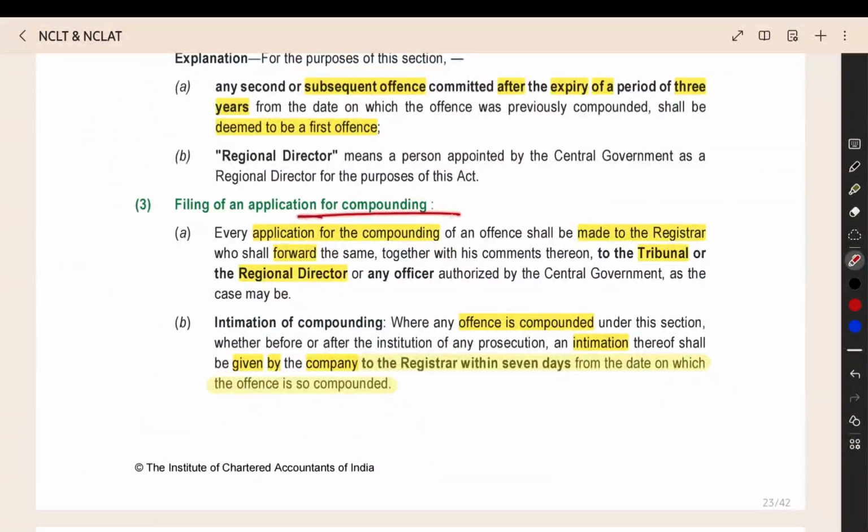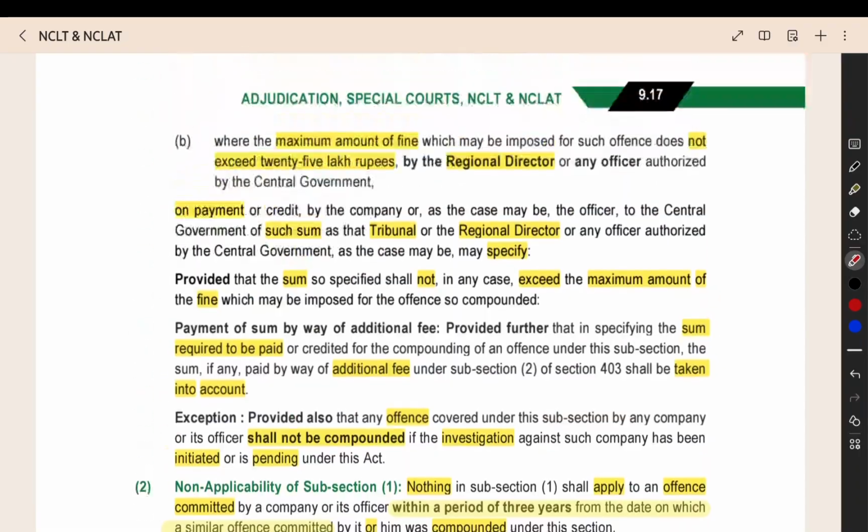Then you have to file the application for compounding to the registrar. So what is the process? Step 1, you have to file the application to the ROC.